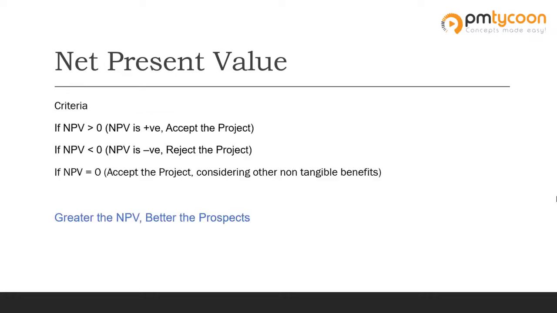Before we do the sum, just remember the criteria. If the net present value is greater than 0, then it is better to accept the project and we can work on the project. And if the net present value is negative, which is less than 0, then we should reject the project. We should not accept a project which has a negative net present value. And if the net present value is exactly equal to 0, then you can accept the project given the project is giving you some other experience and some other tangible benefits. So the higher the net present value, the better it is for our return on investment.